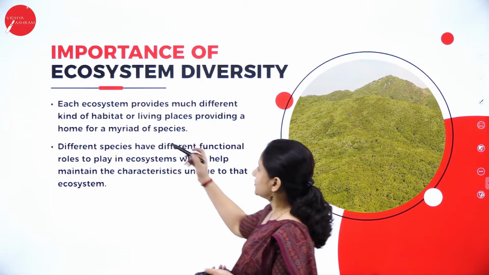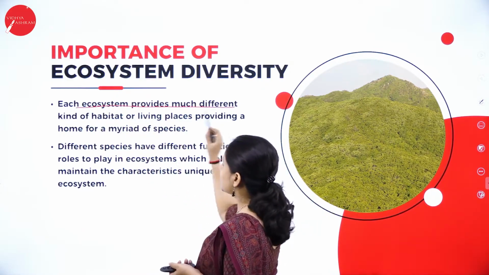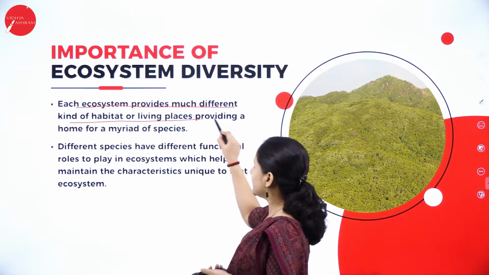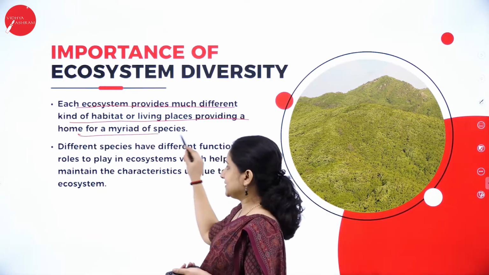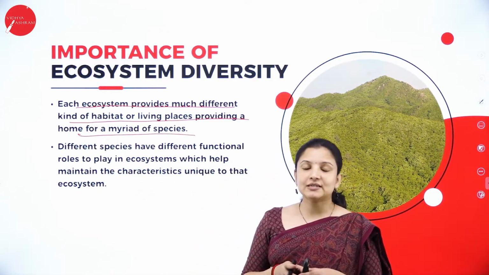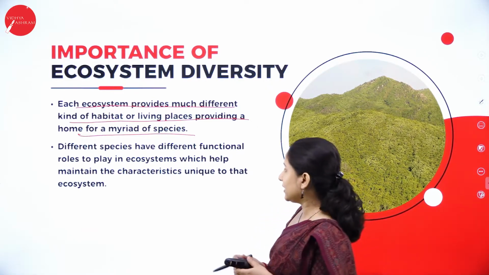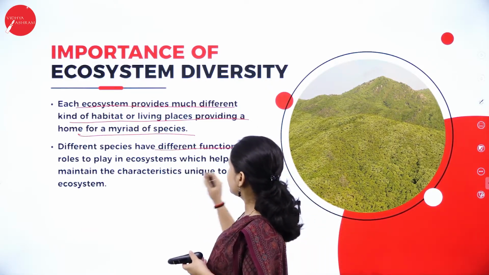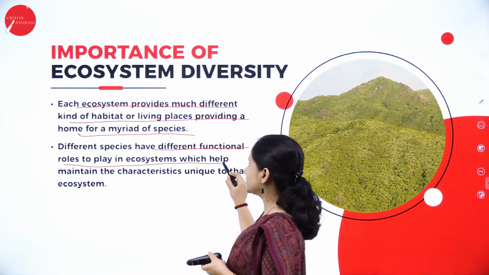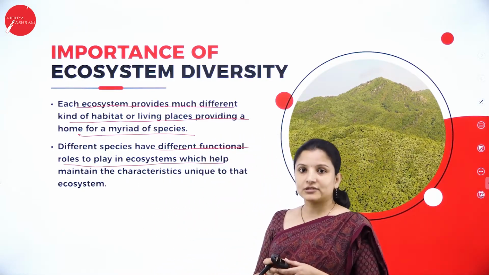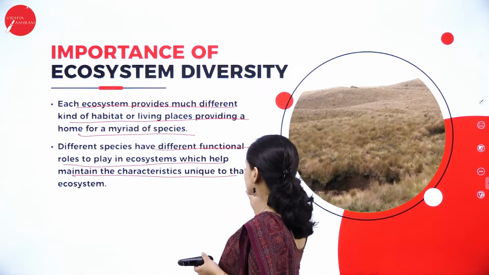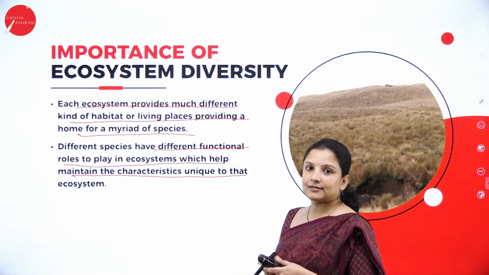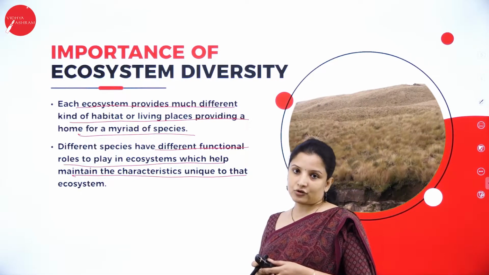Each ecosystem provides a different kind of habitat or living place, providing a home for a myriad of species. And different species have different functional roles to play in the ecosystem, and these roles help in maintaining the characteristics of those particular organisms which are unique to the ecosystem.